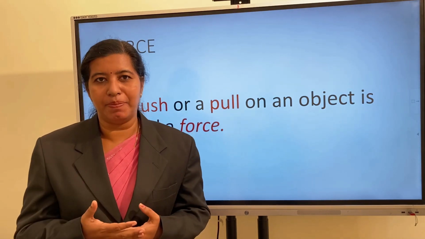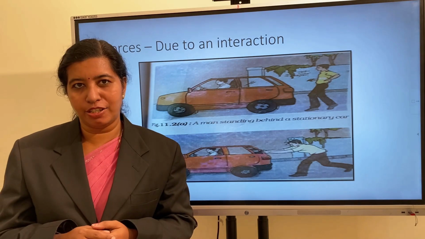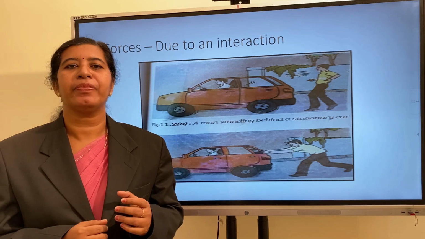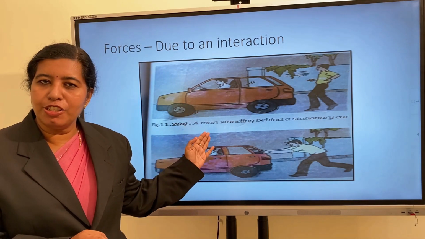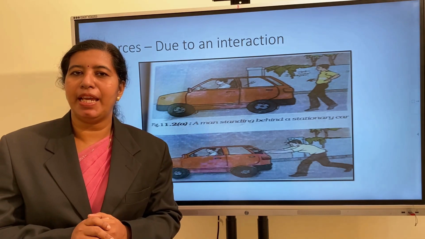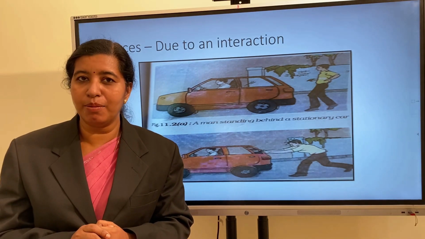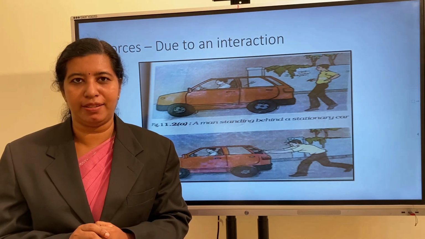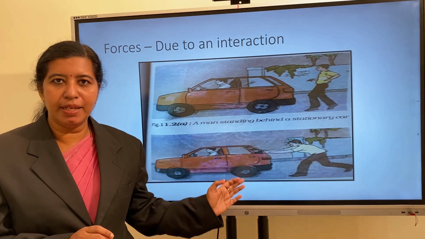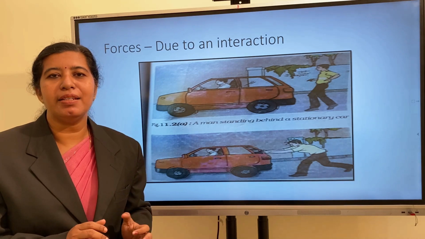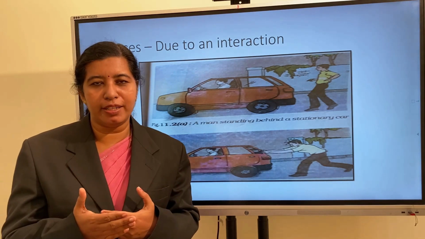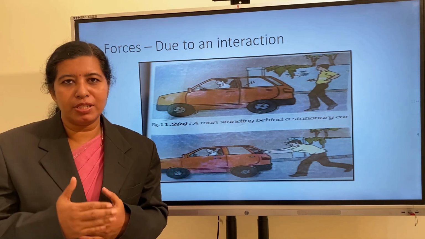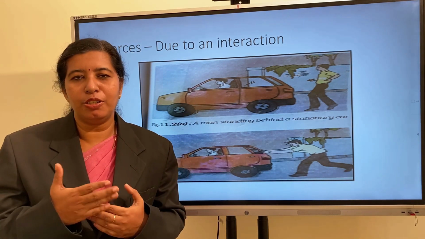Then how does it happen? Forces are due to an interaction. Forces happen due to the interaction of two objects. In the first picture, you can see a man standing behind a stationary car. Will the car move with his presence? No. He has to apply some force on it, isn't it? So, in the second picture, you can see the man starts to apply some force on it so that the car begins to move. He has pushed the car so that the car started to move.